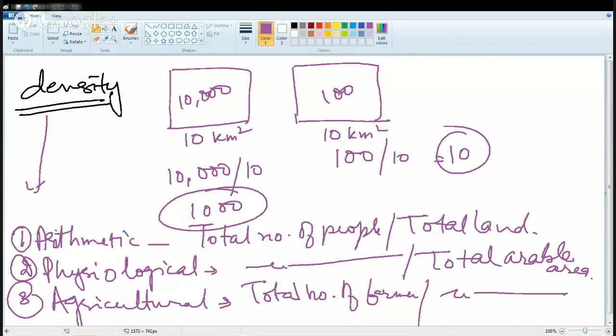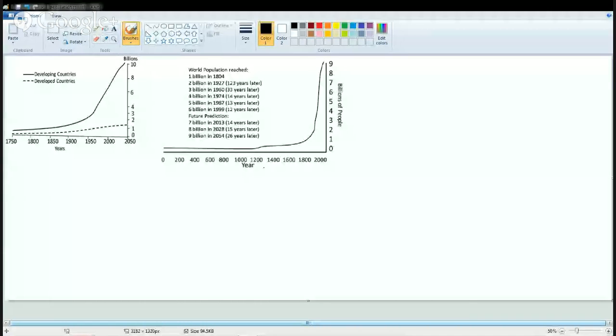Now, when we start with growth in population, there are few things we must understand. The first important concept here is understanding the growth curve. When we are talking about the growth curve here, as we can see, you have the population in years, and then you have the number of population in billion.